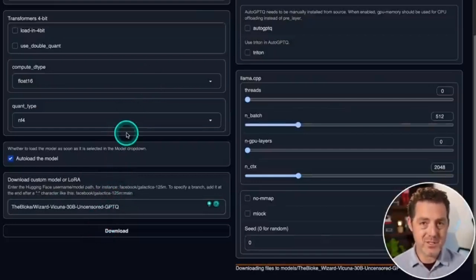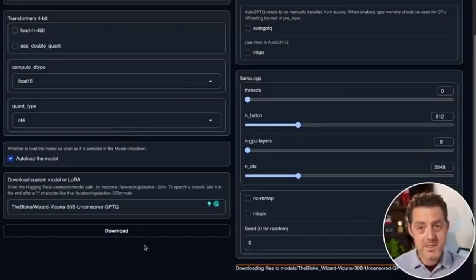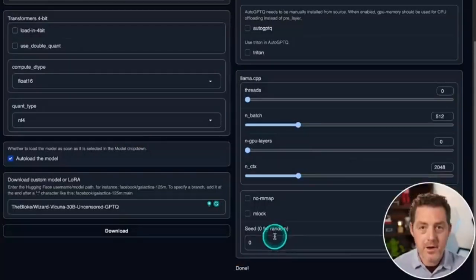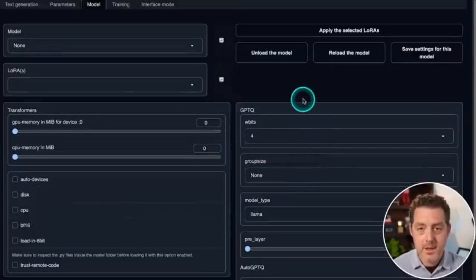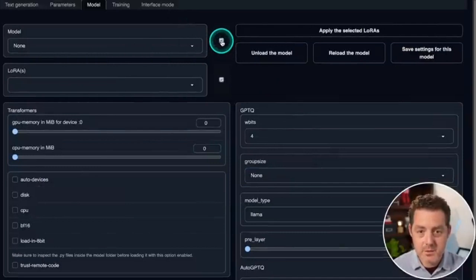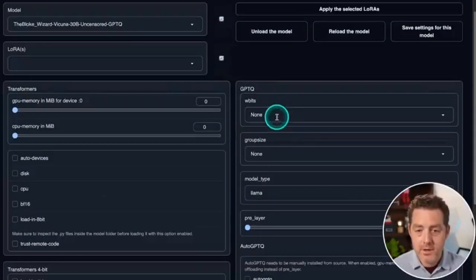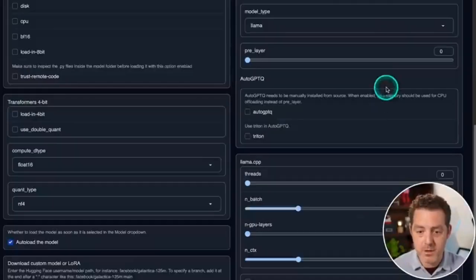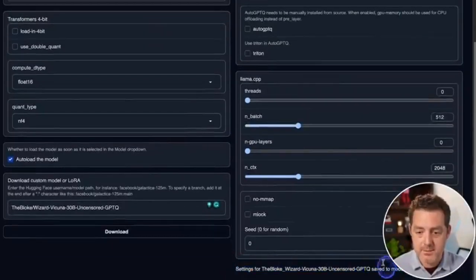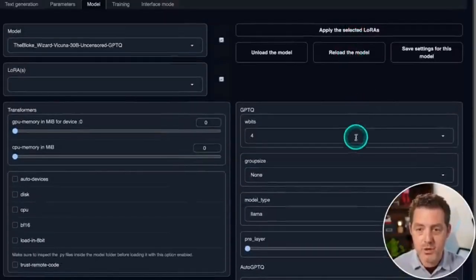Now, this model just takes a couple minutes to download. I'm going to skip ahead until this finishes downloading. Okay, it's done. It says done right there. Then we scroll up to the top. We click this little refresh button. Now the new model should be listed in the models. We click it. Then over here, we set the wbits to 4. We set the model type to llama because it's a llama model. Then we click save settings for this model. Check, verify, settings have been saved. Great. Scroll back up and we're going to reload the model.